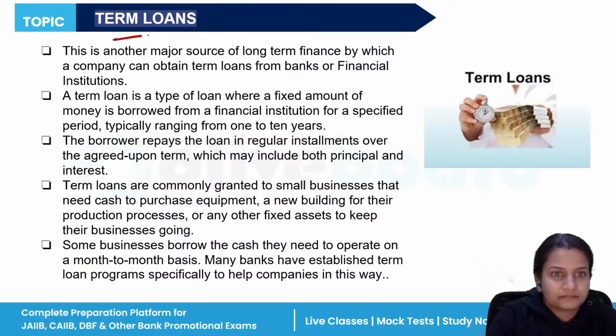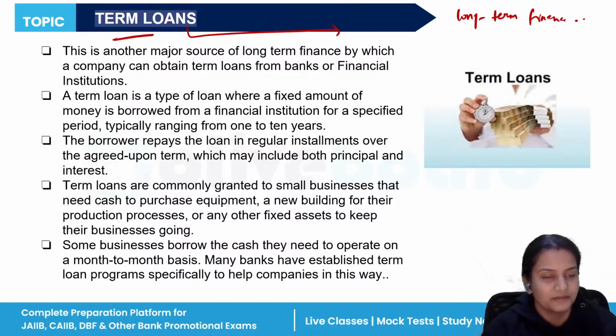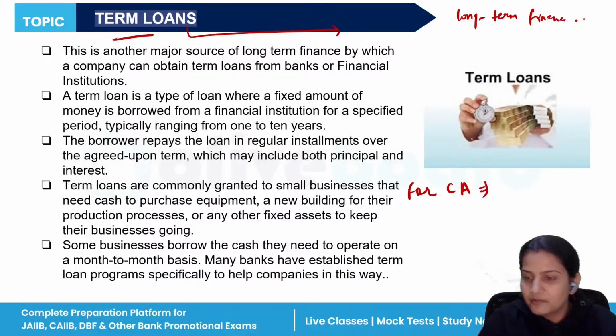Now, what are term loans? The basic definition of term loans: term loans are long-term finance. For current assets, what type of finance do we take? We take working capital finance.